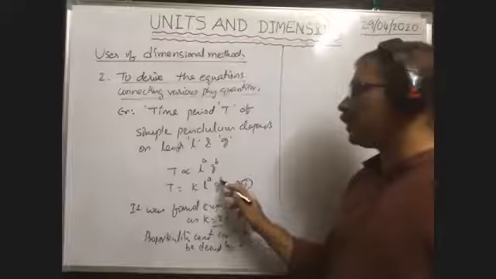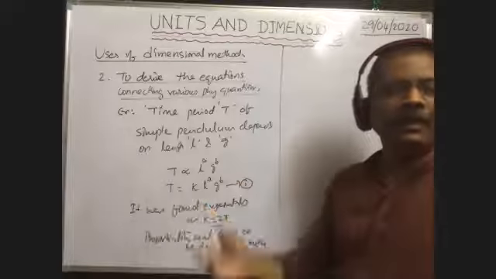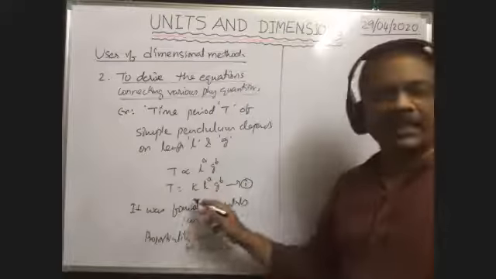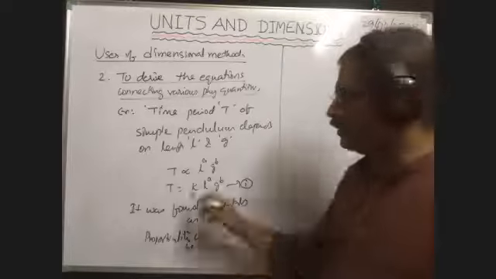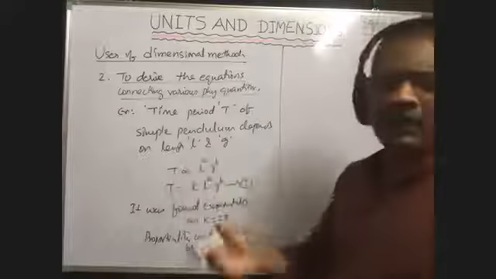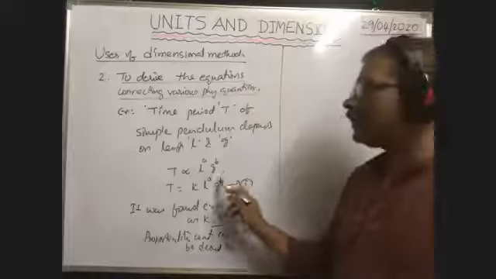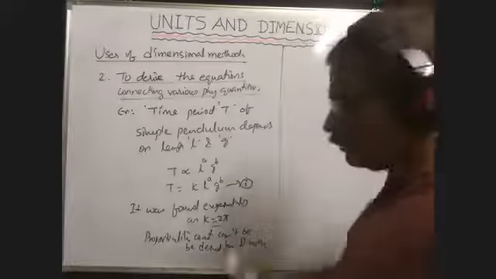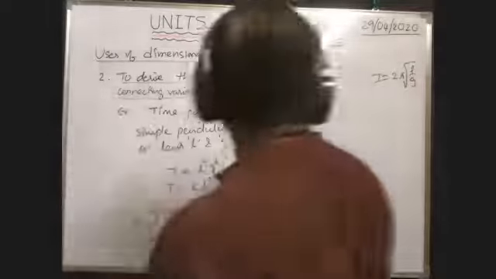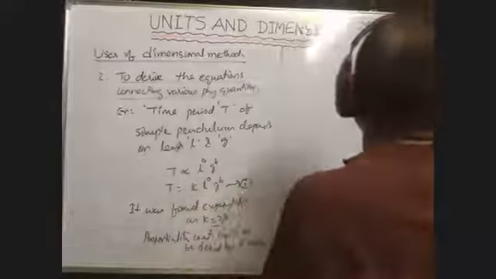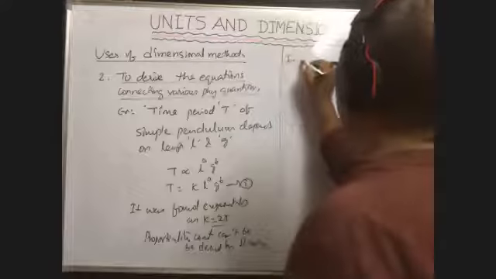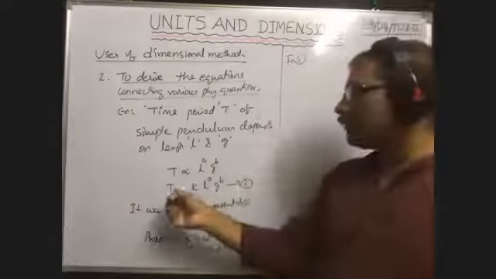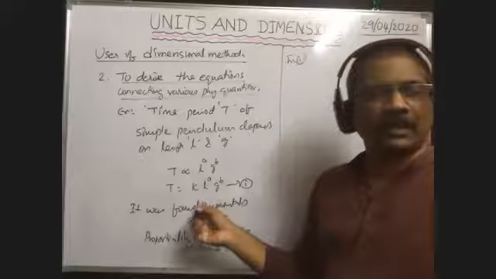If you know these powers A and B, then we can have the formula for time period, because K was determined experimentally, so we know. Then if you know A and B, we can write the formula for time period. Powers A and B can be had by using this dimensional method. Now, from equation 1, the dimension formula on left hand side is the same as the dimension formula on right hand side.